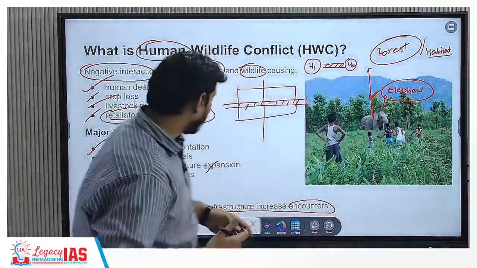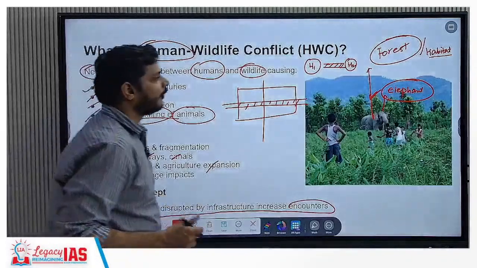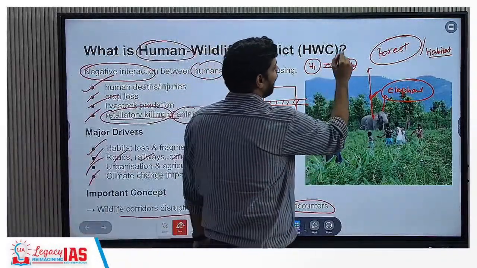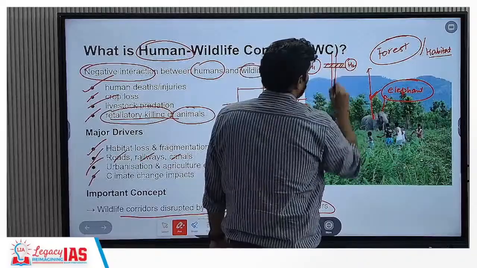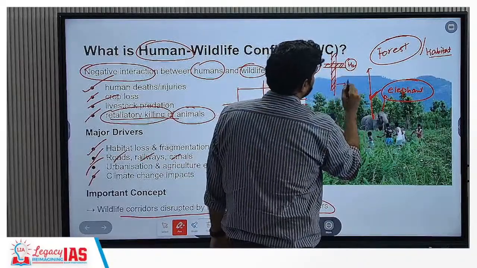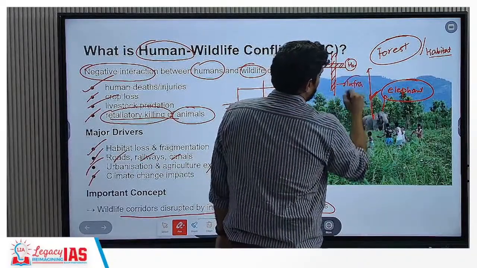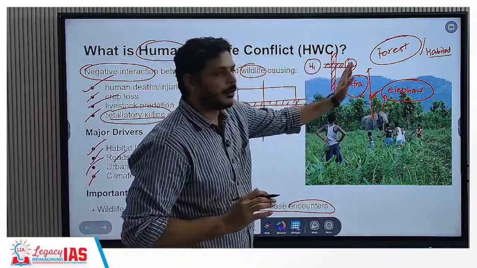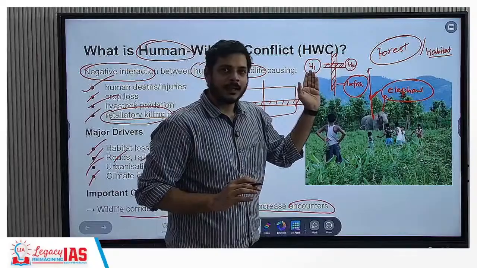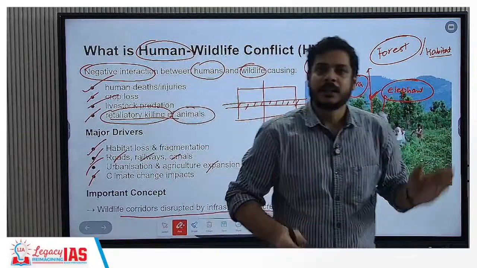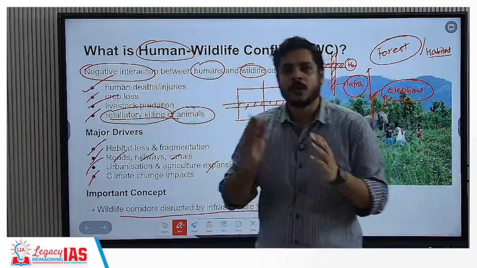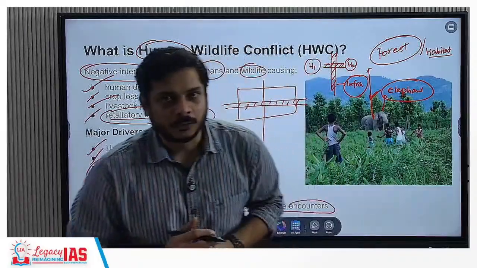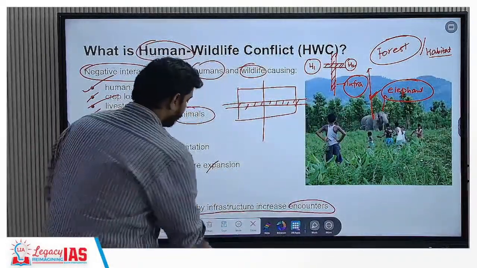But wildlife corridors are disrupted by infrastructure. So these get disrupted by infrastructure like this. This kind of dissociates the two habitats, habitat 1 and habitat 2. So the elephants who are there in habitat 1, if the habitat gets degraded, they cannot move to habitat 2 because a railway line passes through in between them.